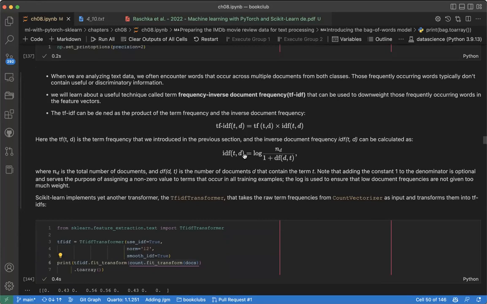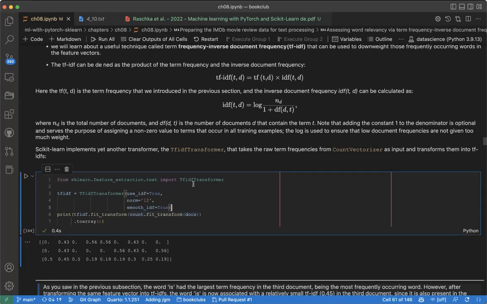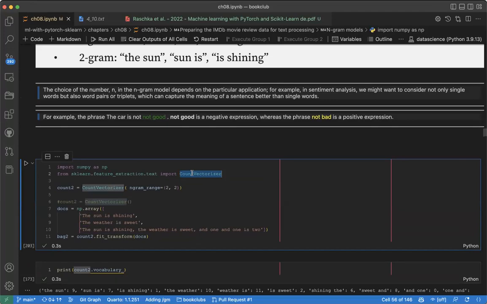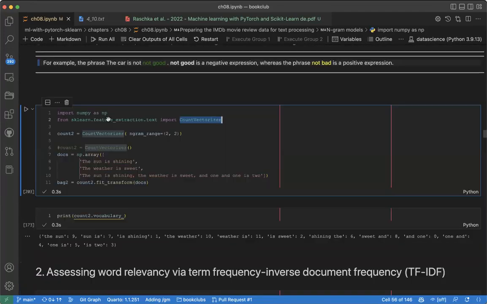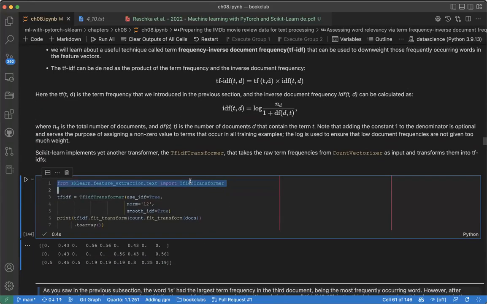But to calculate this, we also have something in scikit-learn called TfidfTransformer. Just the way we have CountVectorizer that calculates the 1-gram model, now we have the TF-IDF transformer. So this is what we use. Remember we are using feature extraction from text, so we import TfidfTransformer from sklearn.feature_extraction.text.